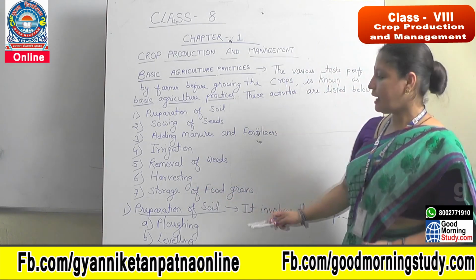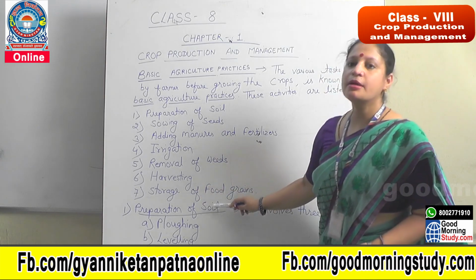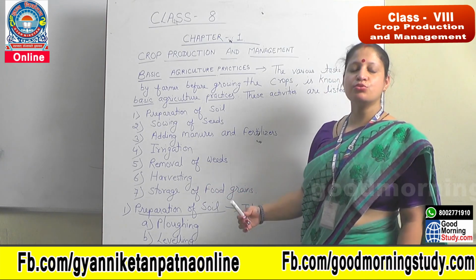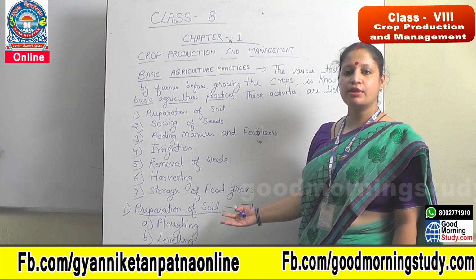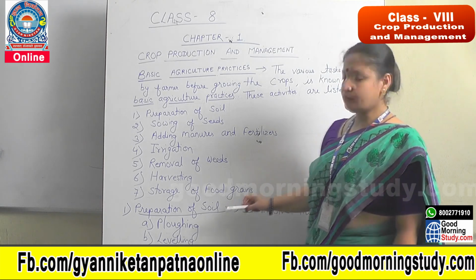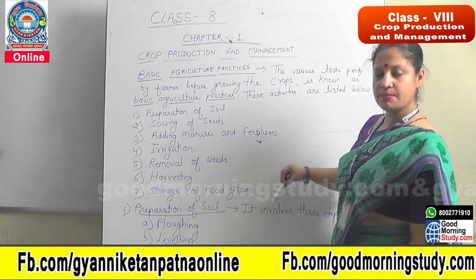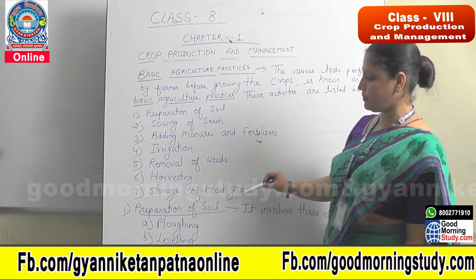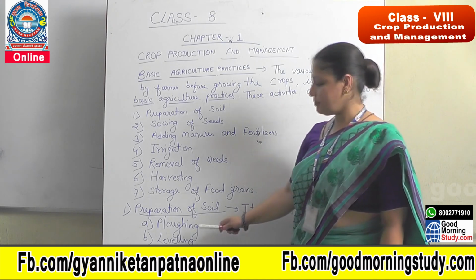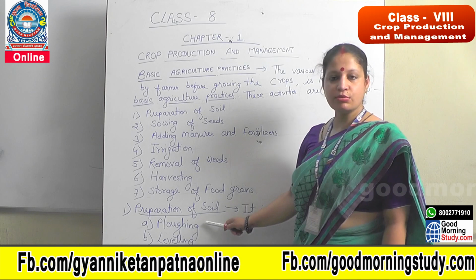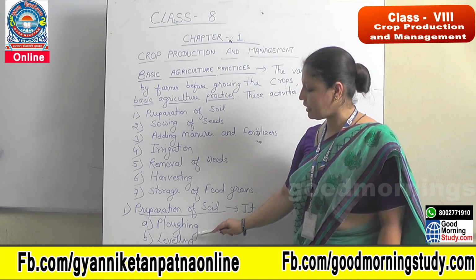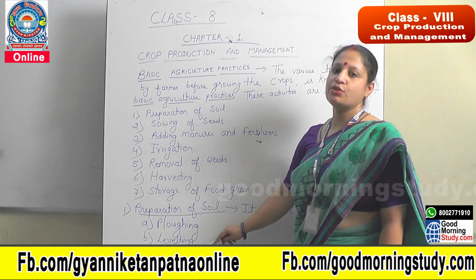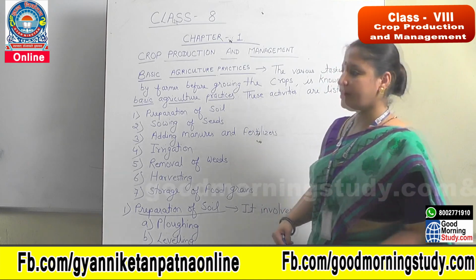So first is preparation of soil. Preparation of soil means how soil is prepared before growing the crops, and it mainly includes 3 steps. That means 3 steps are involved in the process of preparation of soil. First is plowing, also known as tilling. The second one is leveling, and third one is manuring. So let's read one by one.